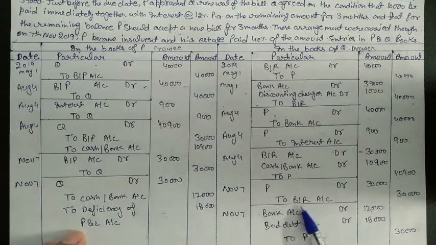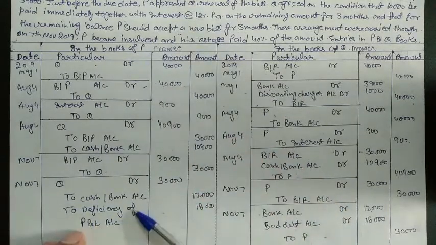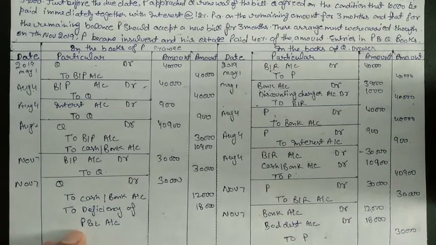Afterward we received only 40% from the selling of the estate of P, and the remaining we put in bad debt, that we are not going to receive anytime. But in the books of the drawee, we will put that in the name of deficiency, that P is not able to pay this amount, that is 18,000. So this is the question for insolvency that we have in bills of exchange.